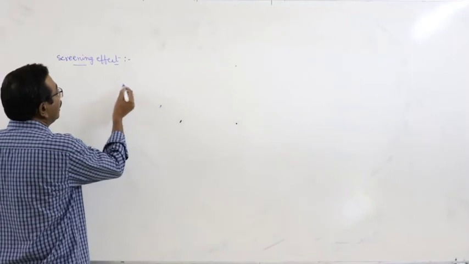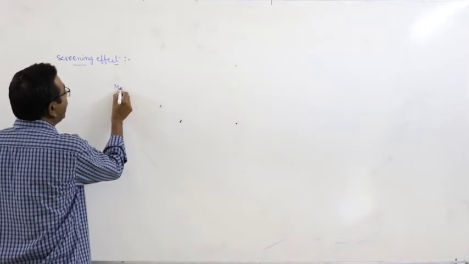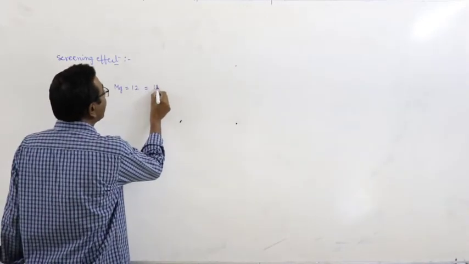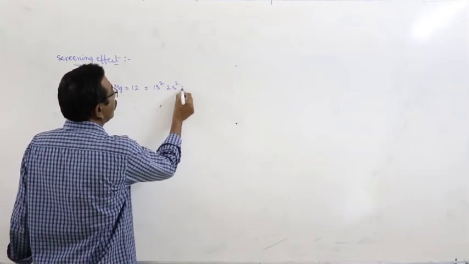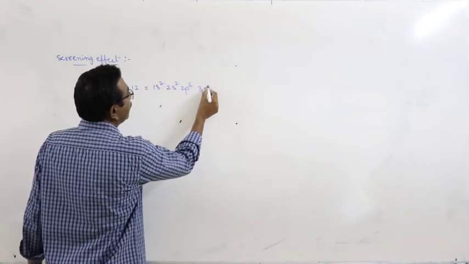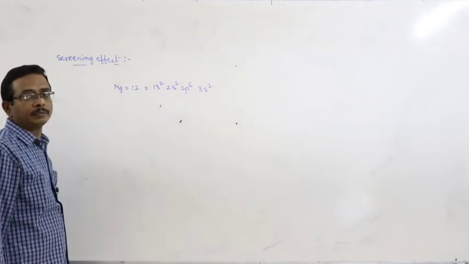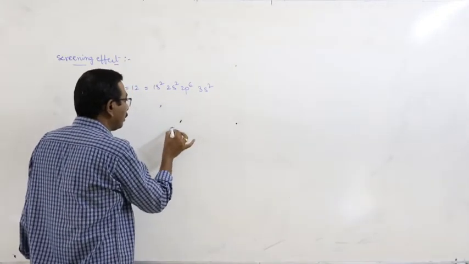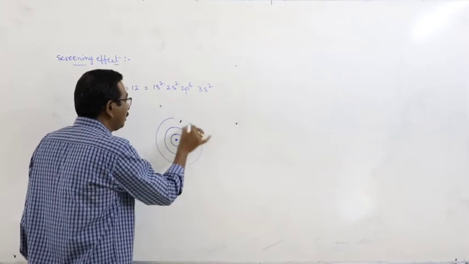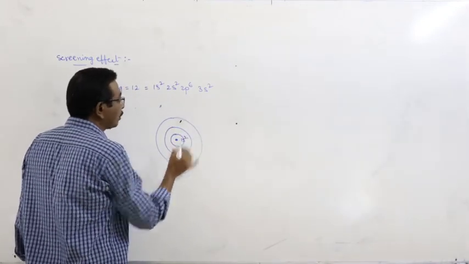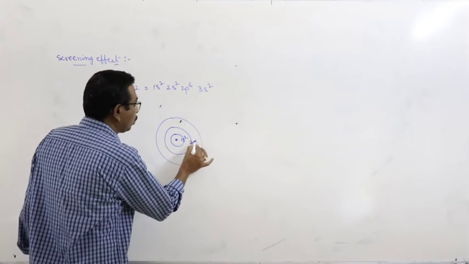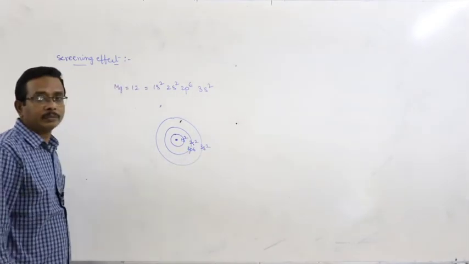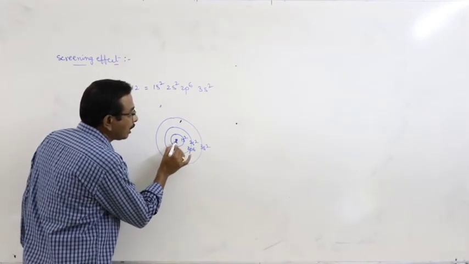Take for example, let us consider magnesium 12. Magnesium electronic configuration is 1s2, 2s2, 2p6, 3s2. Here this is the nucleus.